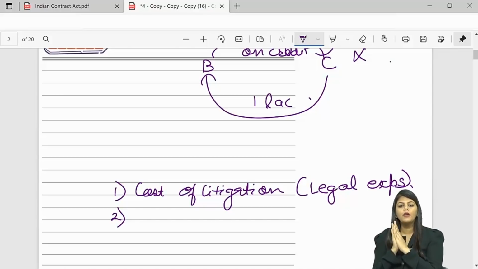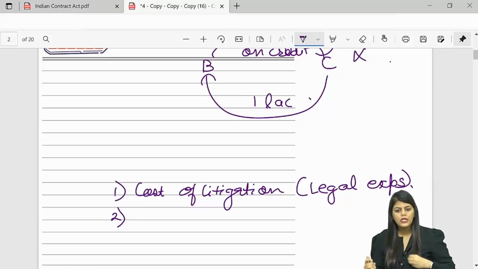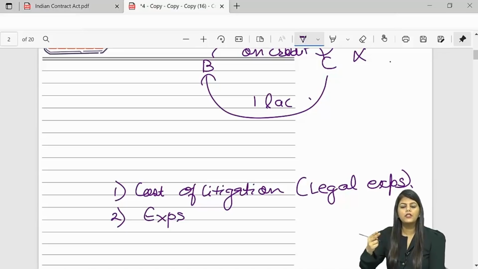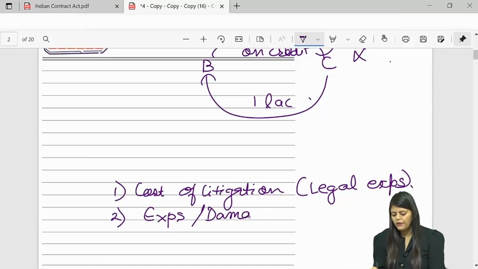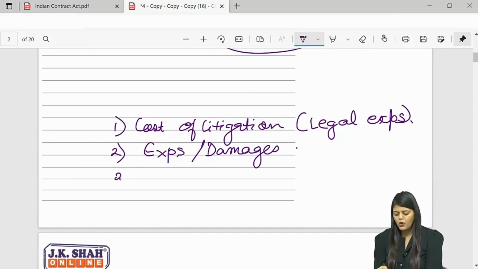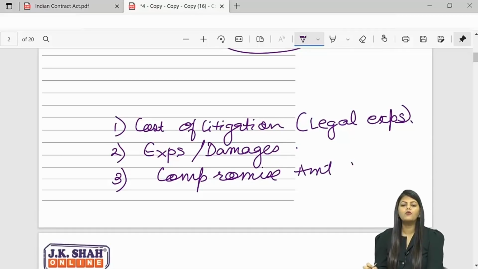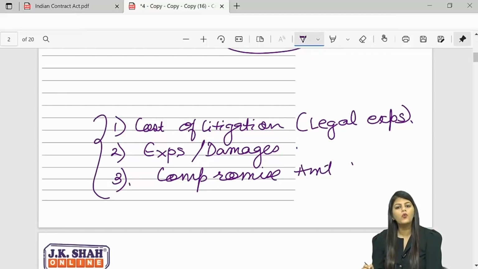So B had to appoint recovery agents to recover money from C. Whatever expenses or damages B incurs, he can recover from A. Or let's say there is a compromise and B had to pay some amount, or let go of something in compromise, then that amount he can recover from A. So these three expenses are what B can recover from A.